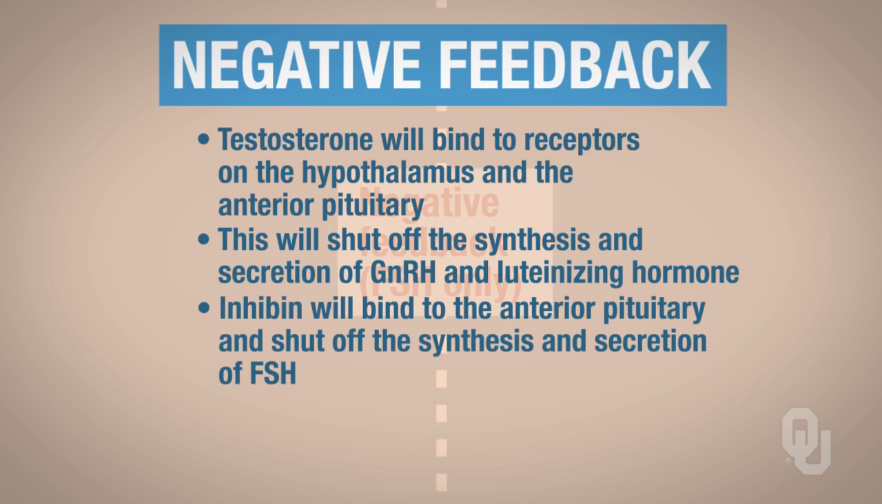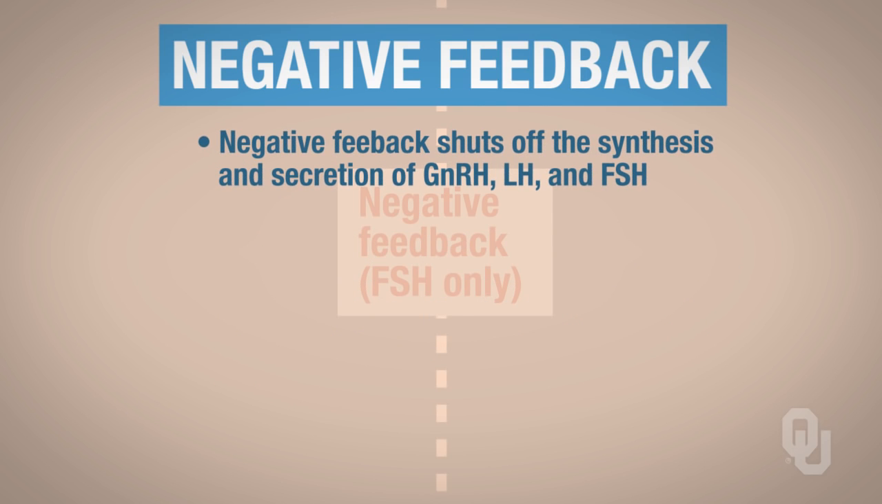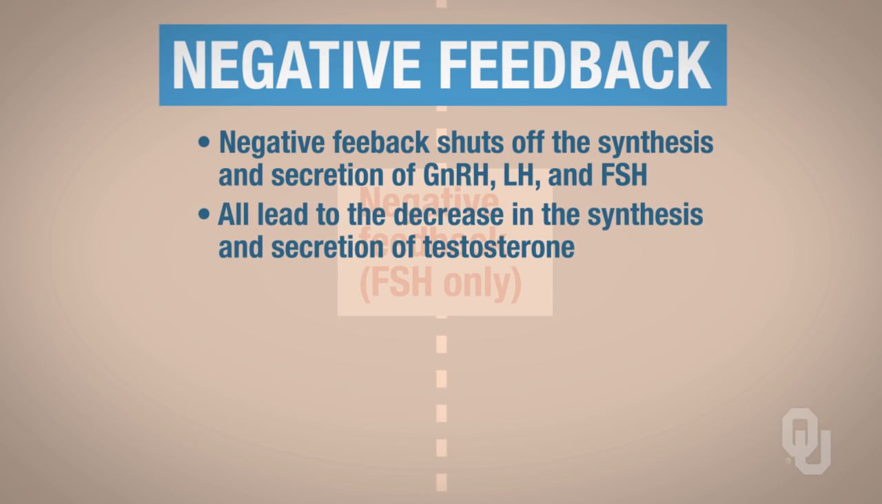To sum it all up, negative feedback shuts off the synthesis and secretion of gonadotropin-releasing hormone, luteinizing hormone, and follicle-stimulating hormone, which will all lead to the decrease in the synthesis and secretion of testosterone.